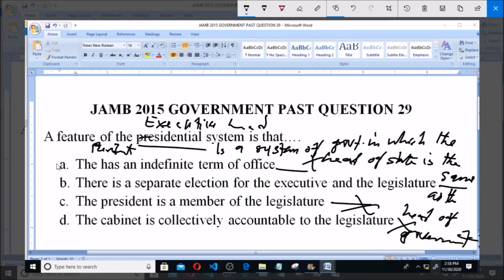No. So in presidential system of government, there is a separate election for the executive, which is the president and others, and a separate election for the legislature, which is the National Assembly. So option B is correct.